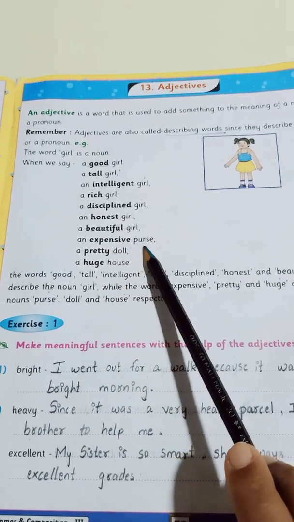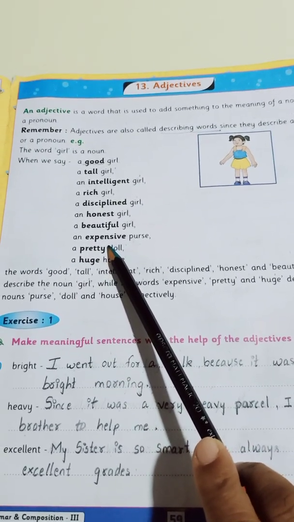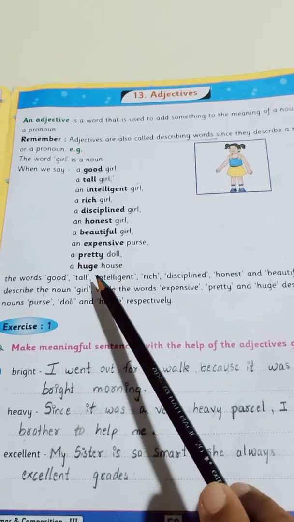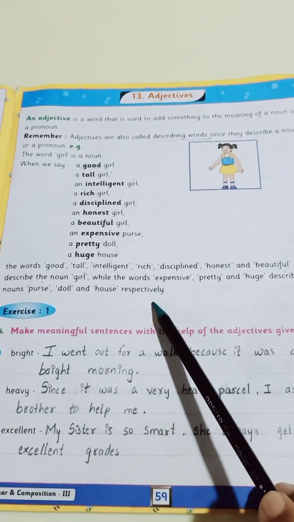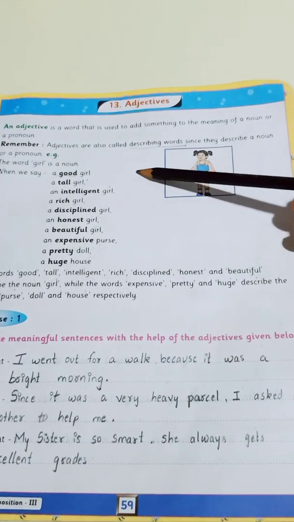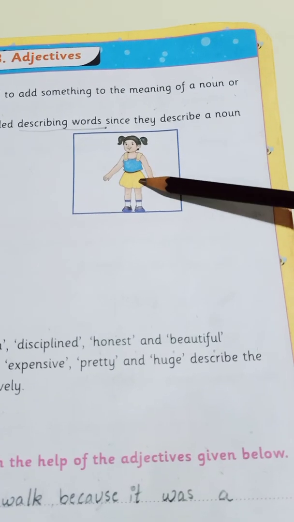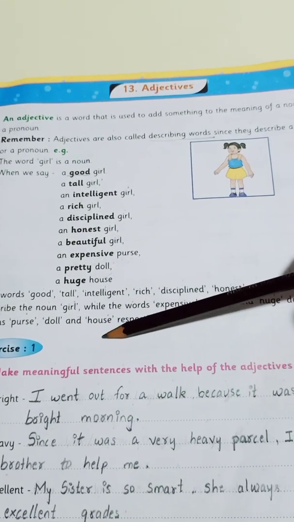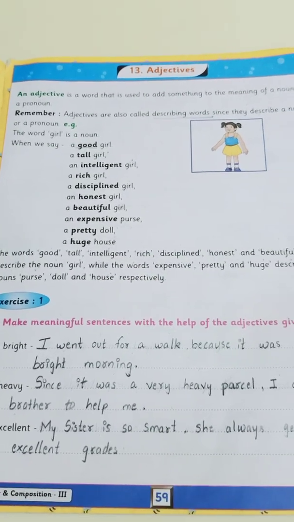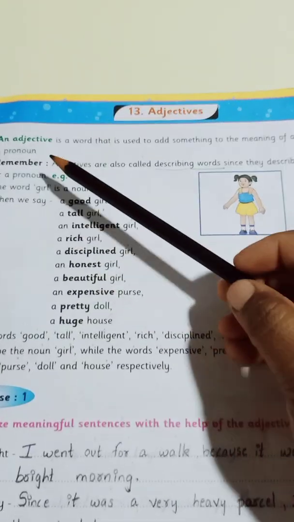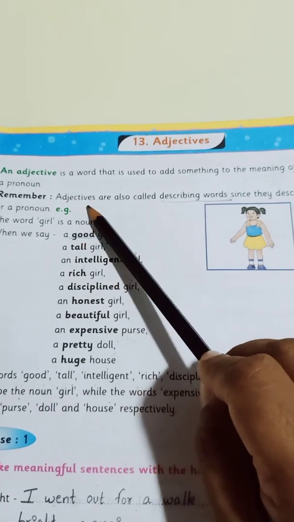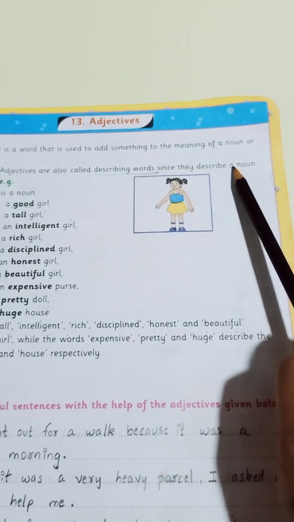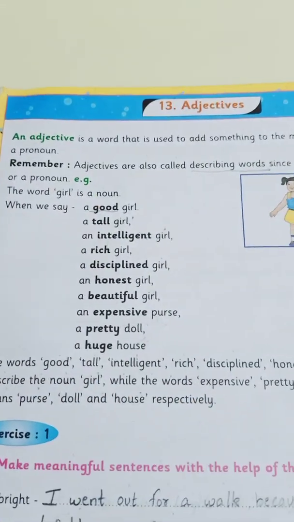An expensive purse, expensive is also another adjective. A pretty doll, a huge house. So pretty and huge are also adjectives, because they are describing the particular noun. You see how many adjectives we have used. I believe that you remember what an adjective is, right? Adjectives are also called describing words that describe a noun or a pronoun.